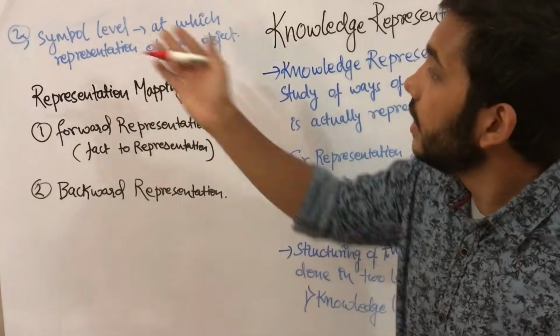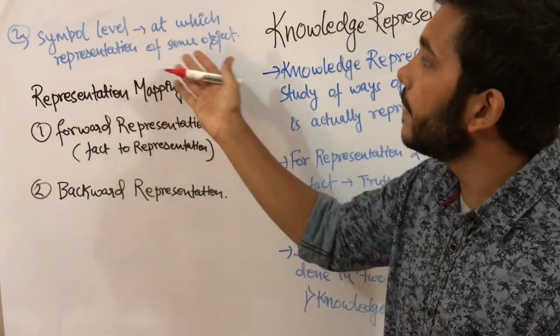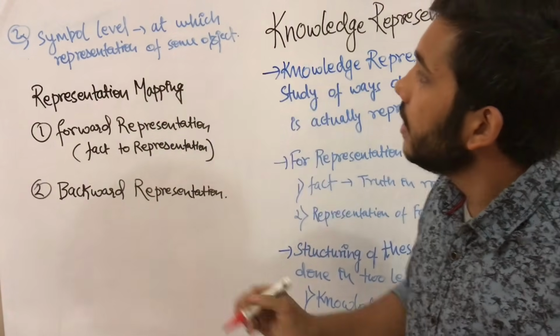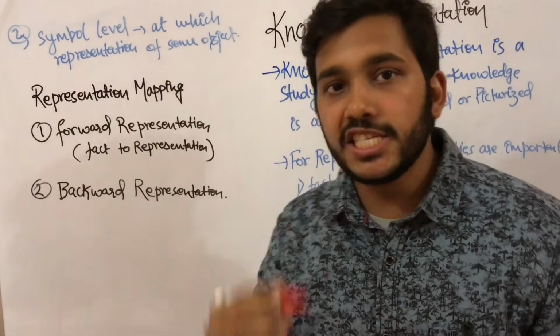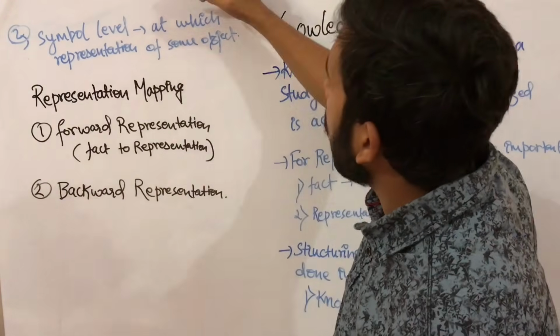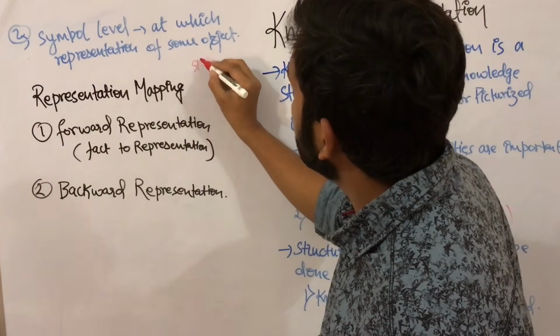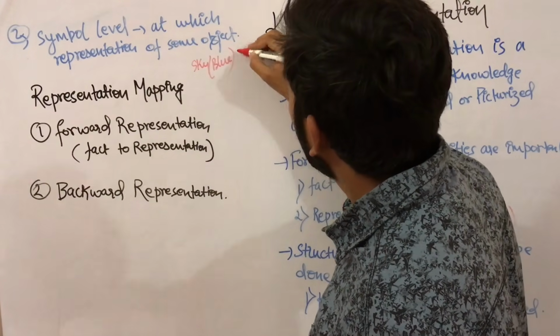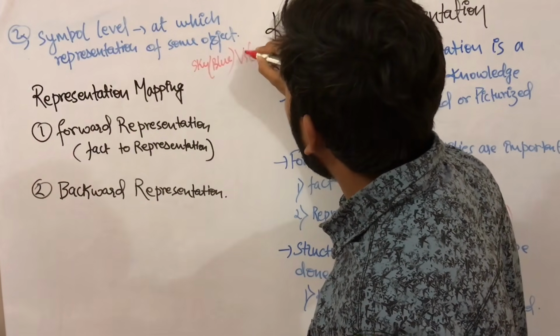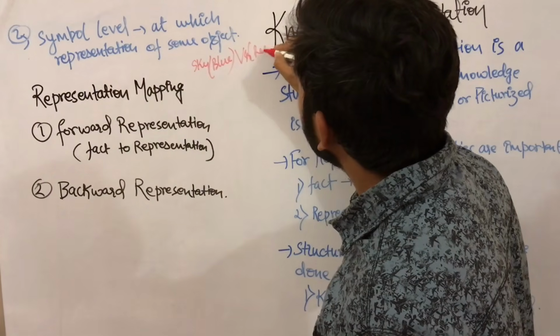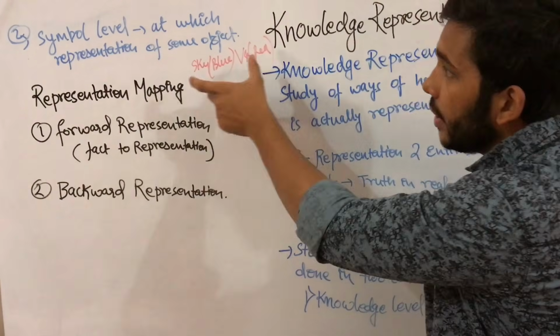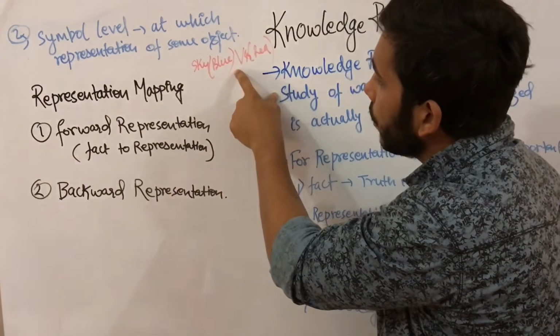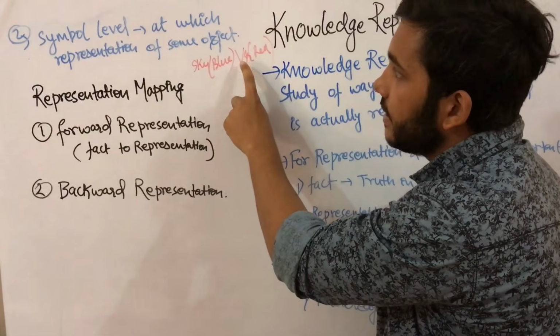The second level is the symbol level, at which objects are represented. Suppose you say sky is blue and red. How will you write this? Sky, blue, or sky, red. So basically you are using some symbol, like the or symbol at this point.